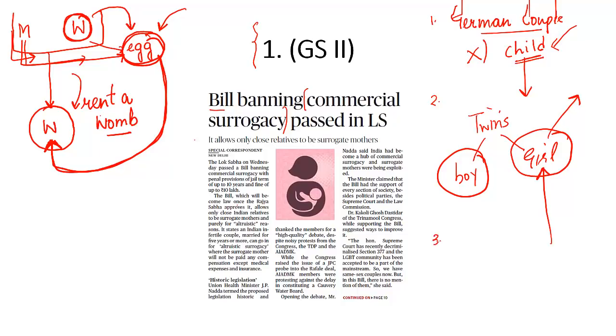There were other concerns as well. These surrogate mothers were exploited. They were not provided monetary support every now and then. That means exploitation of these surrogate mothers would also take place. On top of that, an ethical question was also raised. Some people, despite the fact that both the husband and the wife could deliver a child, that means they were not infertile couples, even then they would opt for surrogacy. Why? Because the woman was concerned about her figure.